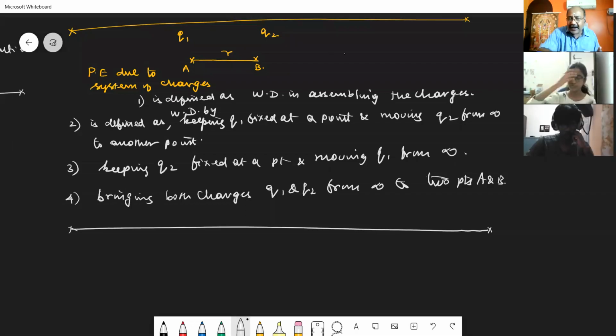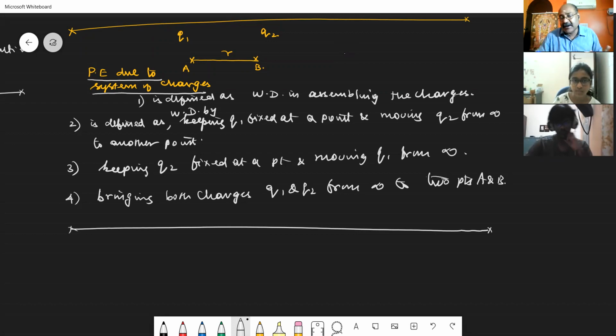Okay, இன்னைக்கு என்ன படிக்கிறோம்? We are going to study about the potential energy due to system of charges. What do you mean by the potential energy due to system of charges? See, it is defined as the work done in assembling the charges. What do you mean by this? Work done in assembling the charges.